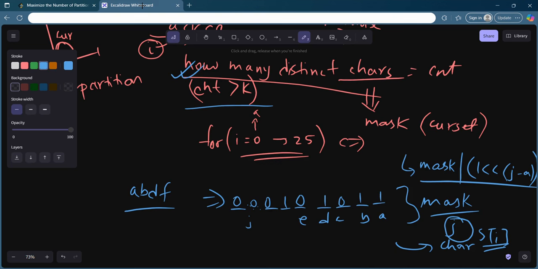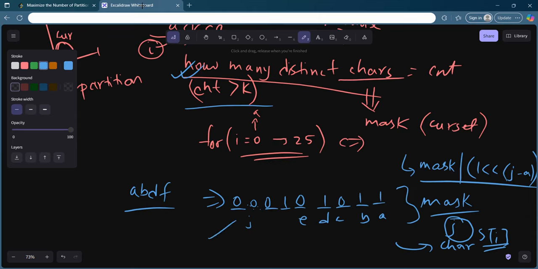And how am I going to count the distinct characters? I can do it in O of log n, and in C++ there is already a built-in function, popcount. It will give you the number of set bits. I will tell you about that function later.